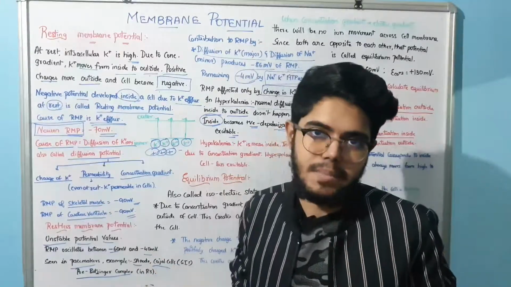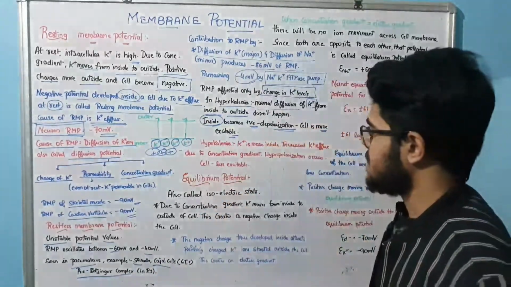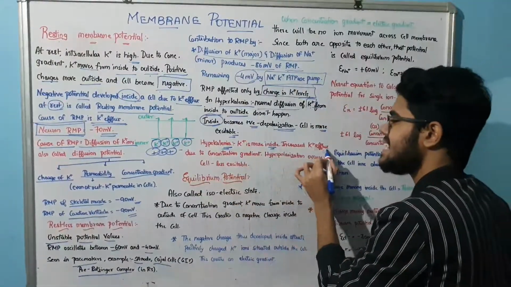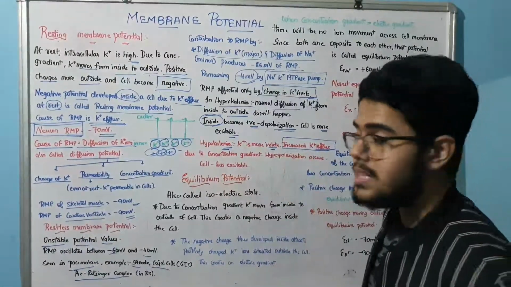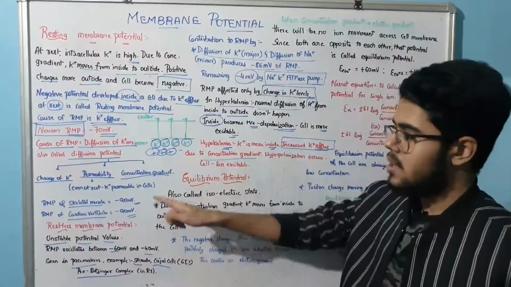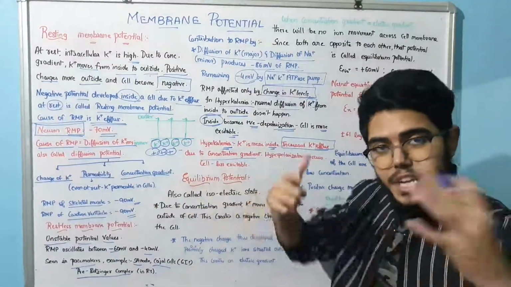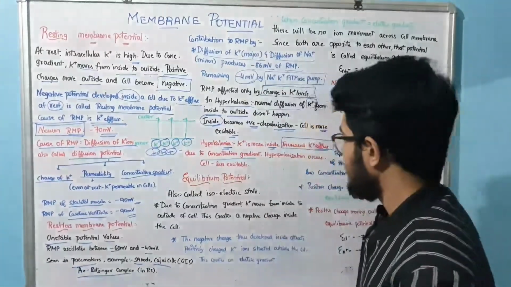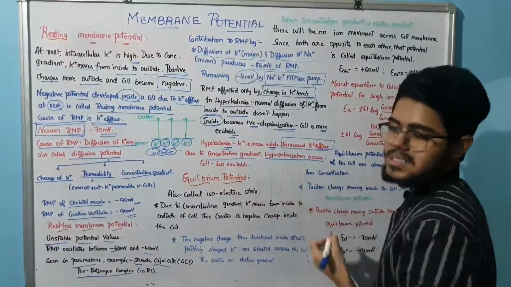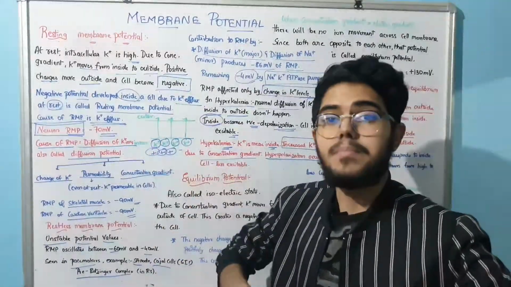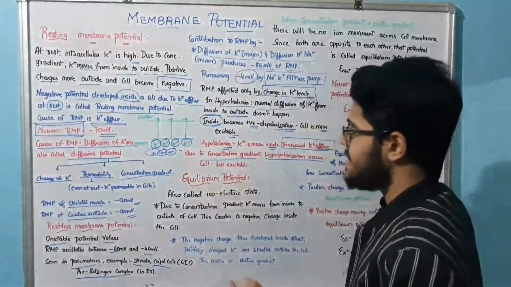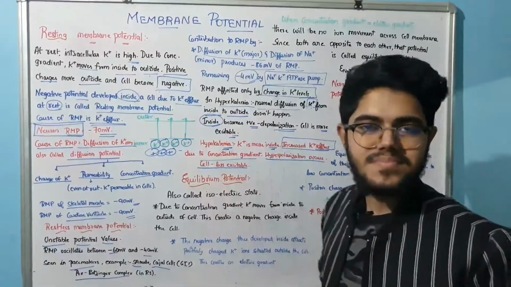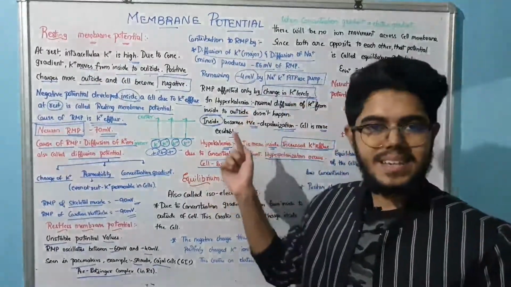That is hyperkalemia. What is the condition in hypokalemia, sir? Very simple. Here the potassium is more inside, and there is increased potassium efflux due to the concentration gradient. Due to this efflux, hyperpolarization occurs. The potassium is able to move outside more, so there is negativity inside the cell, and the cells are less excitable. Very simple. Those are opposite cases, right?